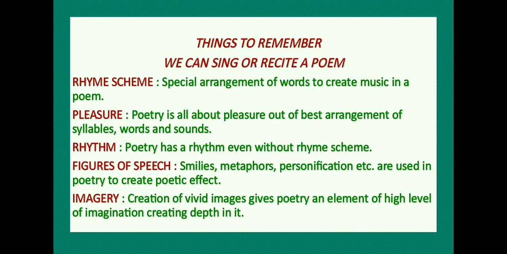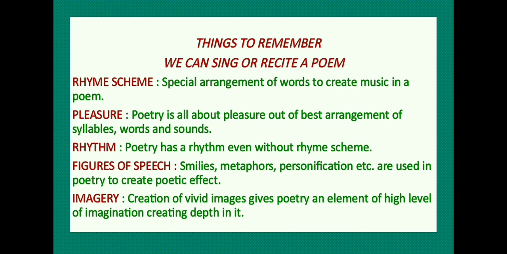Next part is pleasure. The entire literature revolves around this aim. The aim of literature is to provide pleasure to the reader, and literature does so with the help of various genres. But poetry is the genre in which the pleasure is maximum.